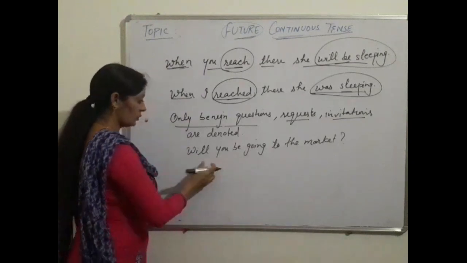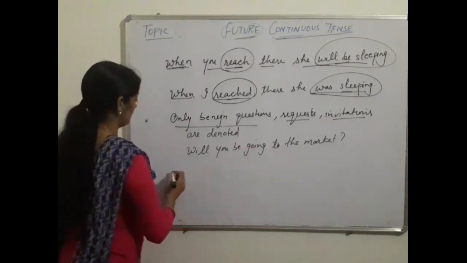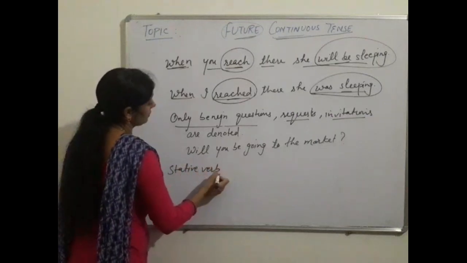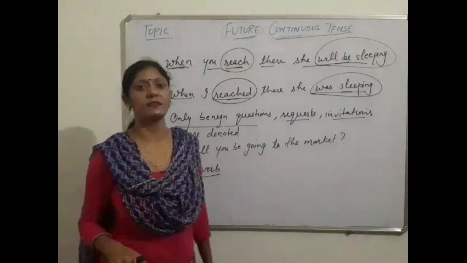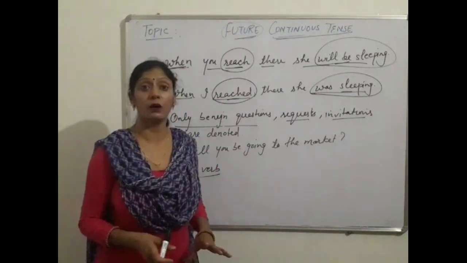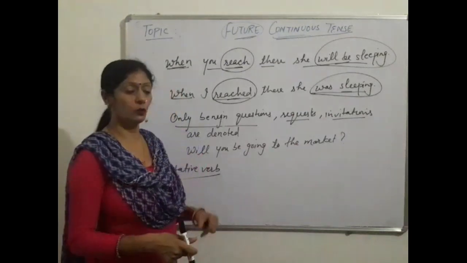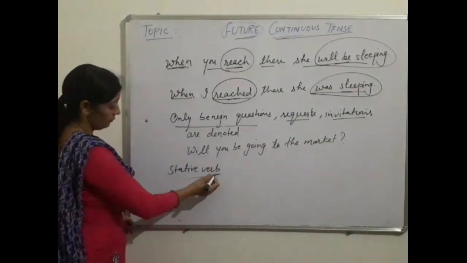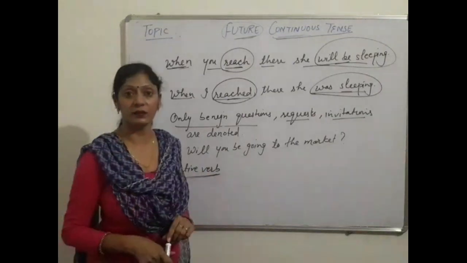Next one, also remember this: stative verbs are not used in continuous. Already in present continuous tense, I told you about the stative verbs. Stative verbs are of 5 types. If you want to know, see the video of present continuous tense. Stative verbs are not used in continuous.